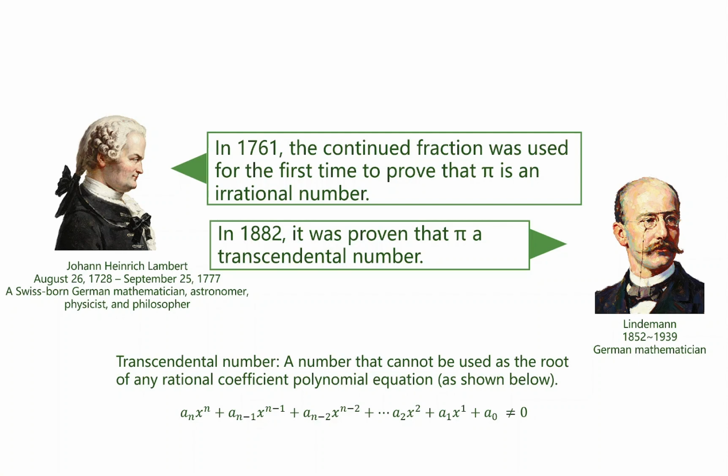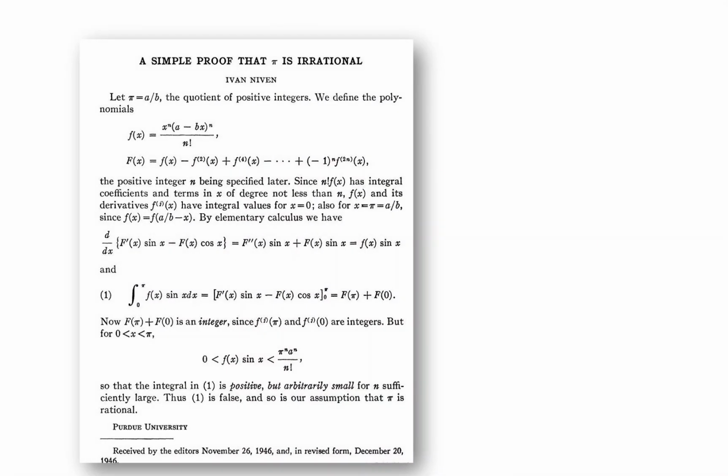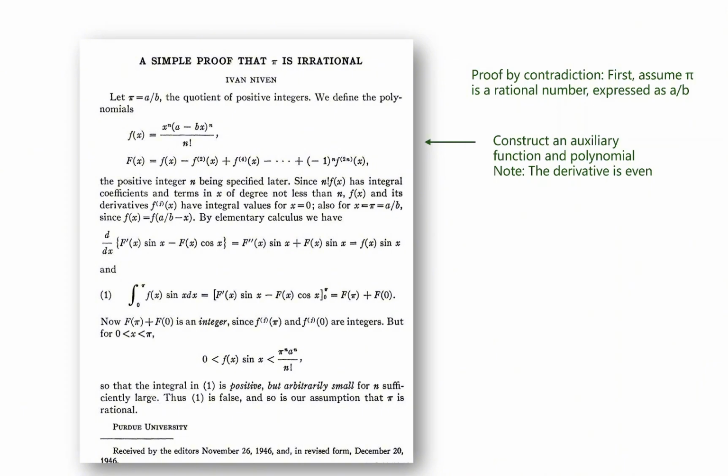Let's look at a simple, one-page proof by 20th century mathematician Ivan Niven. We start by assuming the opposite. Let's pretend pi is rational and can be written as a fraction, pi equals a/b. Next, we build a polynomial function using only even-powered derivatives. Using calculus, we integrate the function f(x) times sin x from 0 to pi, which gives us a whole